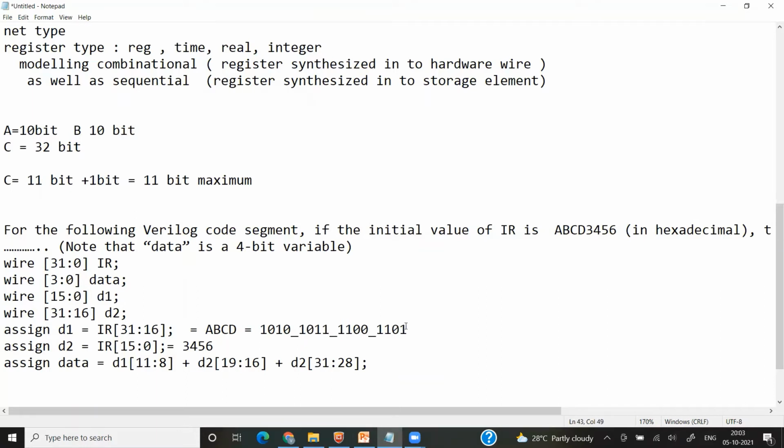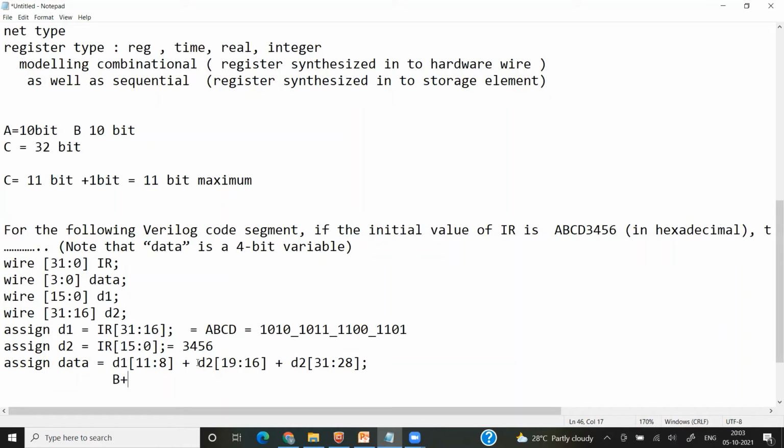Okay, so now you can start from 0. So 0, 1, 2, 3, 4, 5, 6, 7, 8, 9, 10, 11. Okay. So now it is saying 11 down to 8. That means up to this. So it is like 1011. Okay, in decimal it is 10. Sorry, in decimal it is 11, or B.